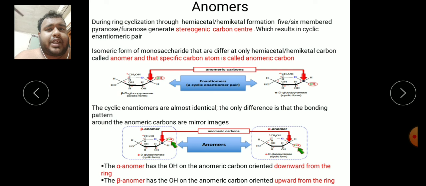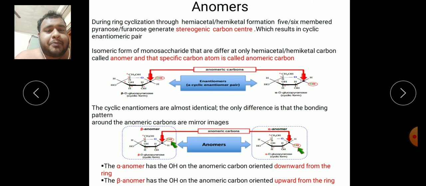During cyclization, one stereogenic carbon center is generated. In this center, the configuration of the hydroxyl group differs from one stereoisoform to another. Each of the pair is called an anomer, and the carbon is called the anomeric carbon.